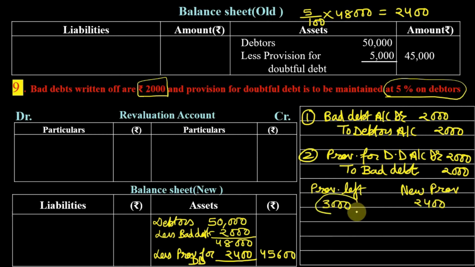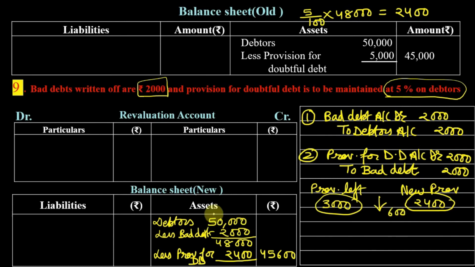So this is what we already have, and we want that provision should now be 2400 instead of 3000. So here you can see that our liability is decreasing by rupees 600.